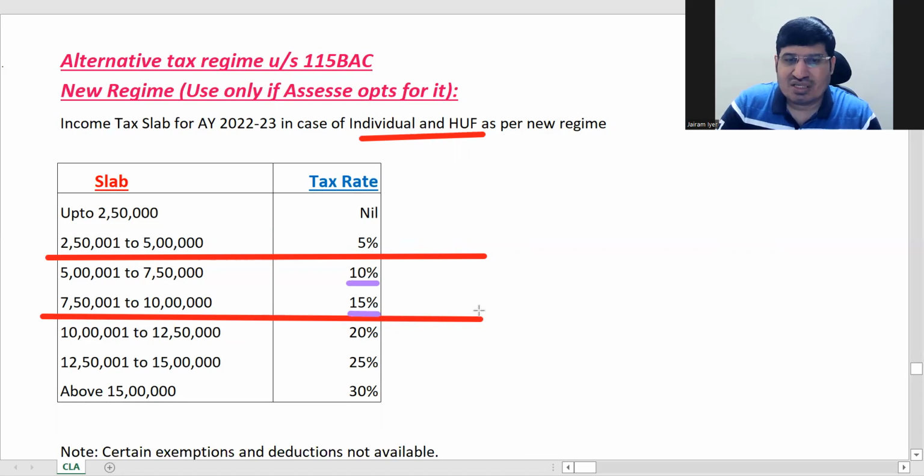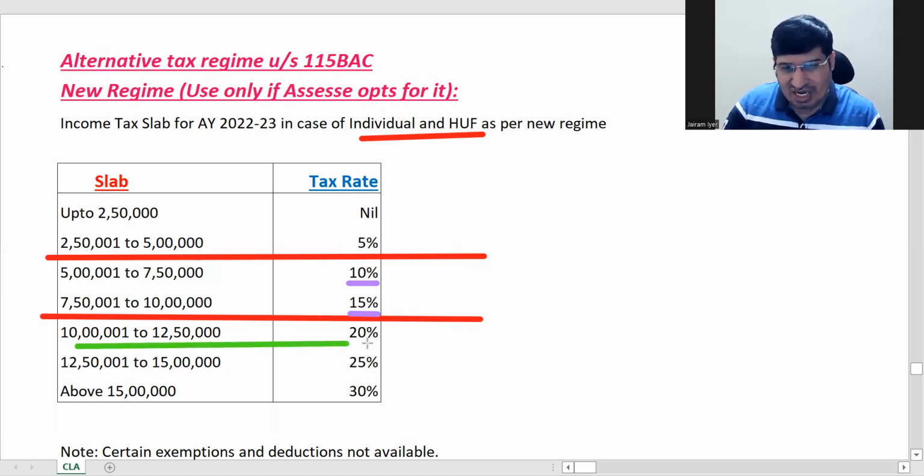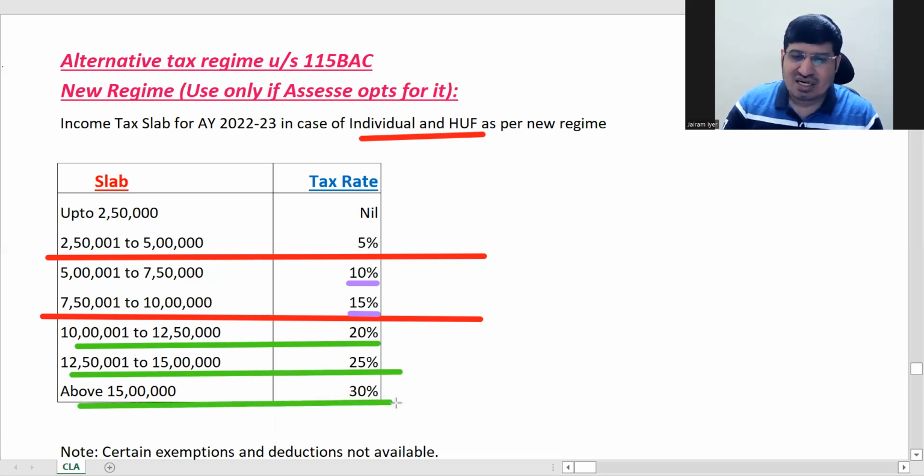Okay, so this definitely is advantageous, right? You have got less tax rate. Similarly, the next slab also, if you see, after 10 lakhs there is a flat rate of 30%, correct? Above we saw. Here, now 10 to 12.5, you are getting 20%. 12 lakh 50,000 to 15 lakhs, you are getting 25%. So there is a benefit, right? Till here. Now above 15 lakhs, it comes back to normal at 30%.